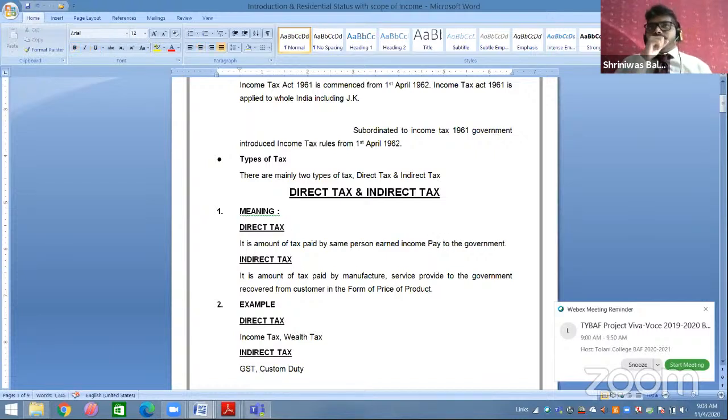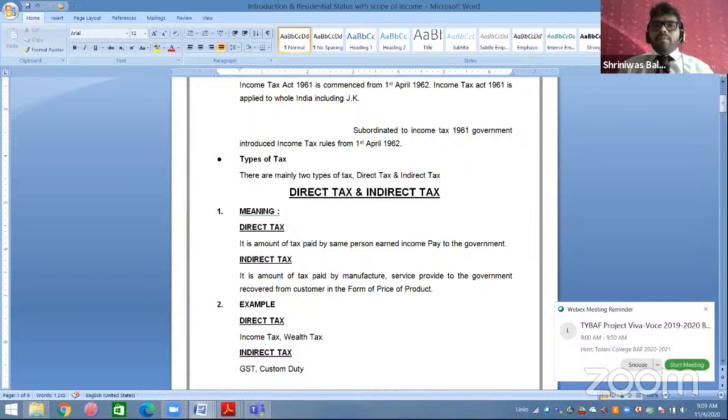For example, मैंने income earn किया. My income is for example 10 lakh rupees. So on this 10 lakh rupees, I will calculate the tax amount and I am going to pay this tax amount to the government. I myself am going to pay tax directly to the government. So this is your direct tax. That was my income, 10 lakh rupees. On that 10 lakh, I am directly going to pay tax to the government. So that is your direct tax.